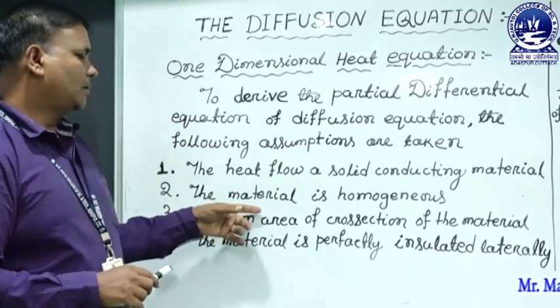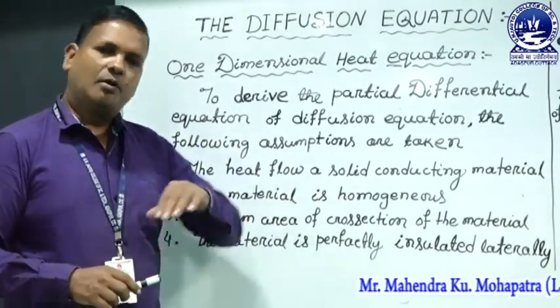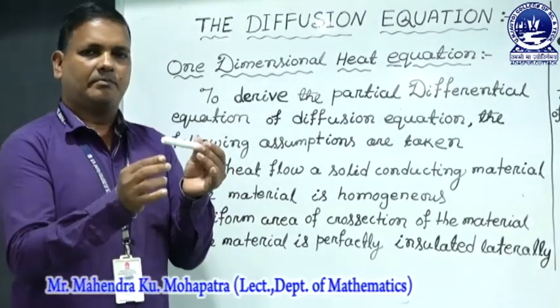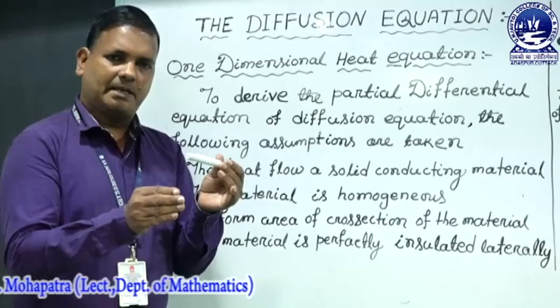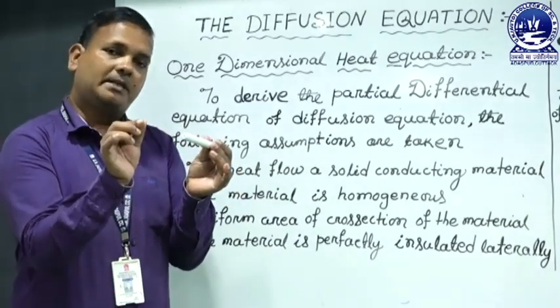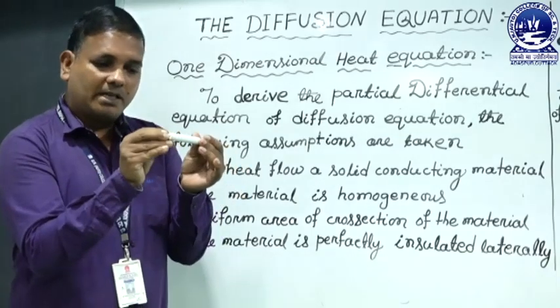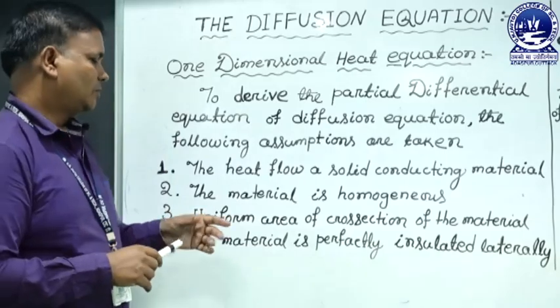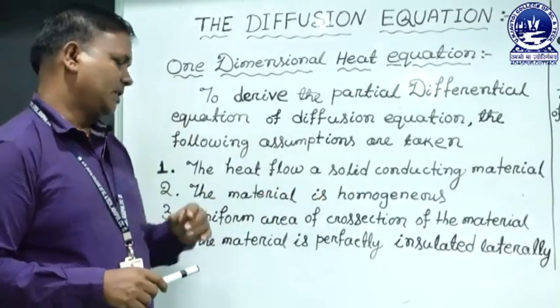Homogeneous means the diameter is the same, the area of cross section is the same, the mass of the same part of the material is the same, and the density of the same portion is also the same. So the material is homogeneous.